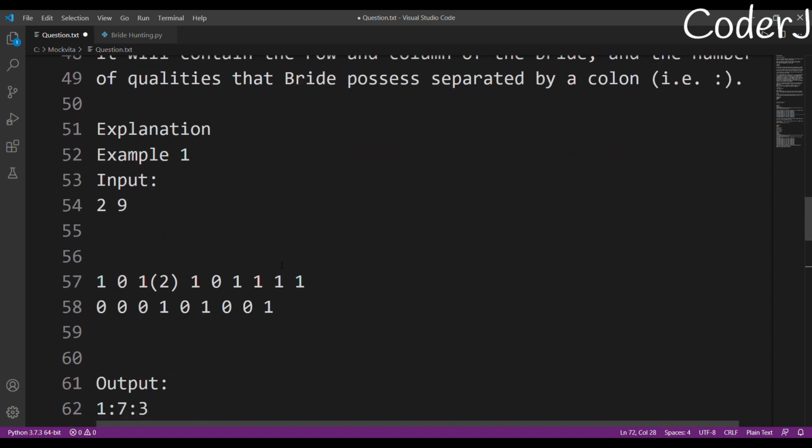Now, I'll tell you one more thing. Suppose one girl was here, then how much quality does she possess? She only possesses one quality. Why? Because this is Sam's house, and this will neither be a marriageable girl nor count as a quality of a girl. So this will be excluded.